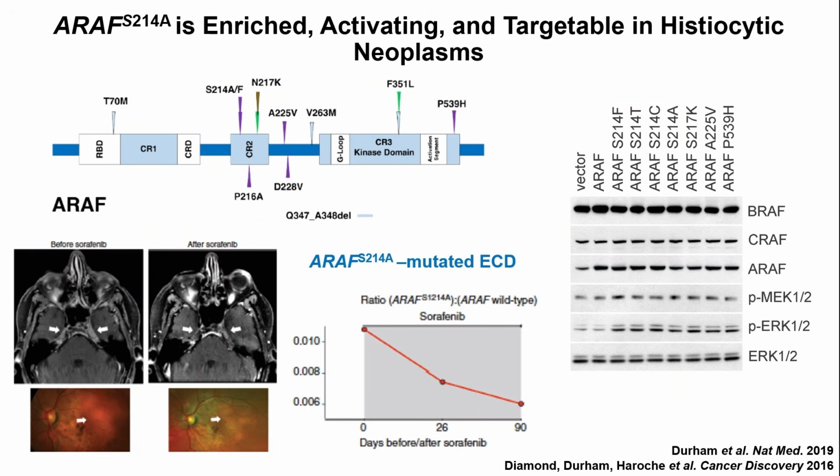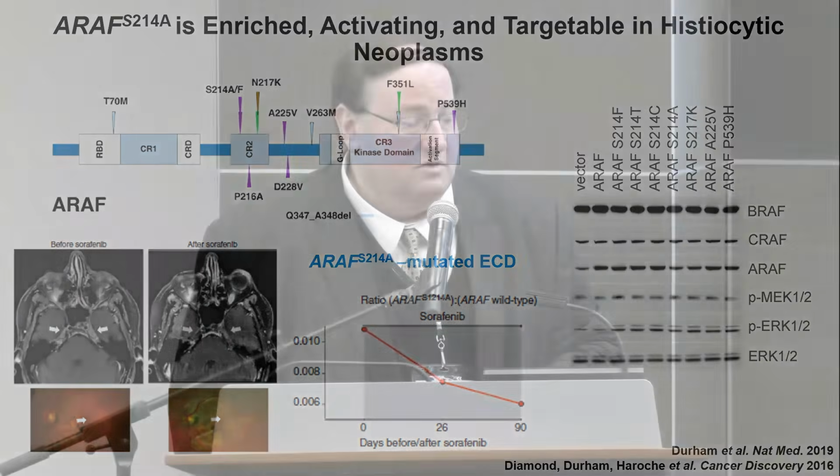But we first discovered ARAF alterations, the S214A in ARAF, which is another important RAF alteration in the MAP kinase signaling cascade, in an Erdheim-Chester disease patient we saw many years ago in our first Cancer Discovery paper, who had encasement of the optic nerve and was going blind without treatment. Then we eventually started a multi-kinase inhibitor, sorafenib, on this patient, and they improved well with that multi-kinase inhibitor at the time. This was before we were doing MEK inhibition.